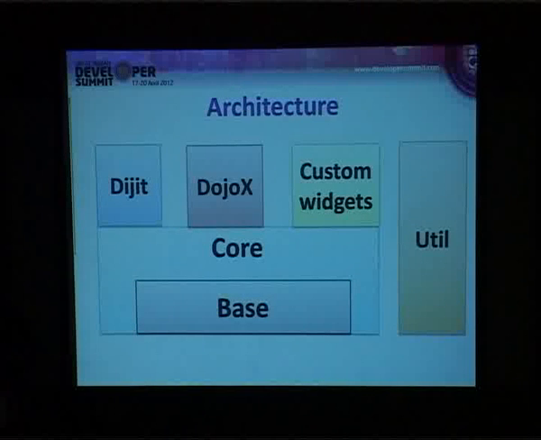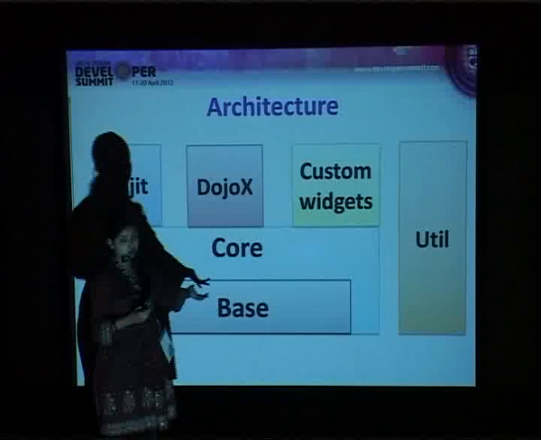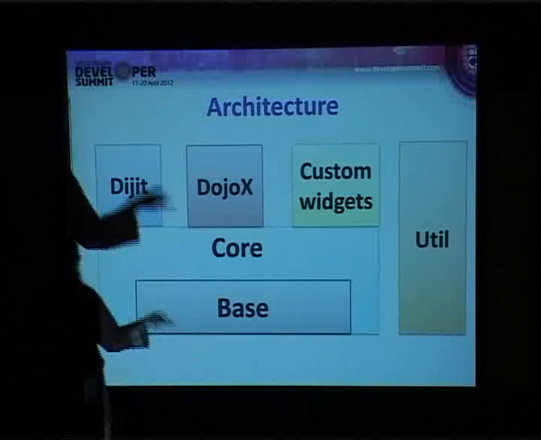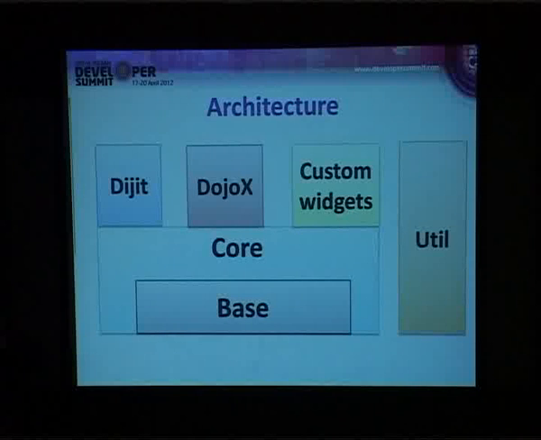If you are not interested in customizing the build, or in looking at the source code, you can just go for the development release, which will have just 3 folders: Dojo, DojoX, and Dijit. Fine? Where does the core come into the picture? Core is a JS file which loads your basic features like DOM manipulation, XHR, XML HTTP request, and if you have FX, that comes as part of the Dojo base. Then things like internationalization all come under the core package. Whatever you have in Dojo is actually the Dojo core.